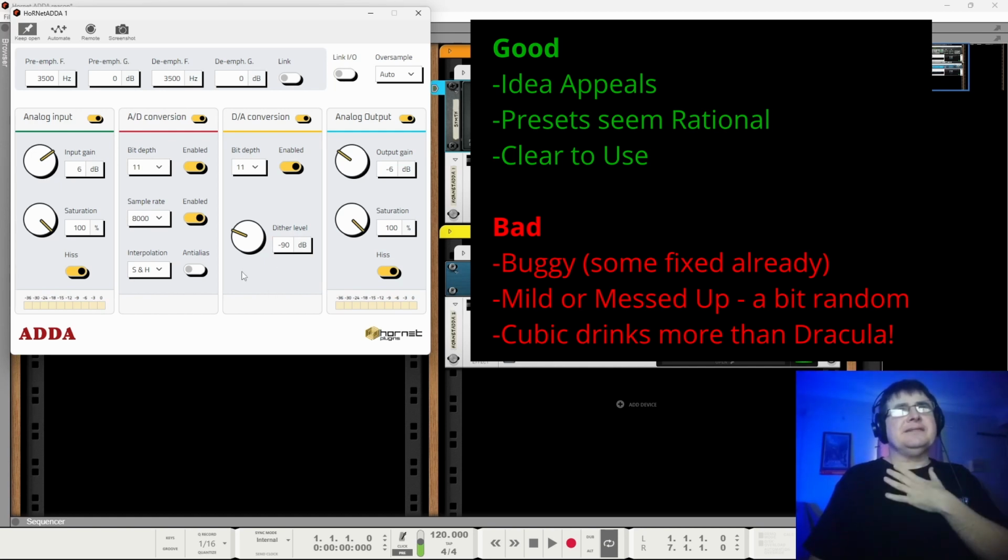I do find that it tends to be incredibly mild or really messed up, and not a lot in between. This is to some extent the nature of DA and AD conversion, in the sense that there's a lot to it, and if you start cherry picking the bits you're going to do, then it is entirely possible that you're going to get bad math.